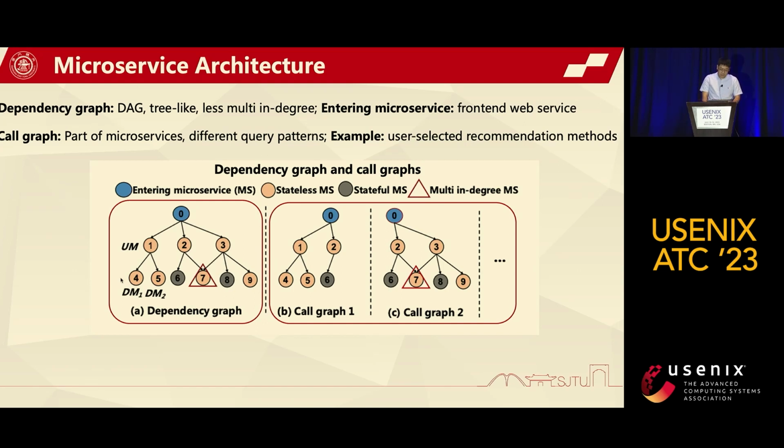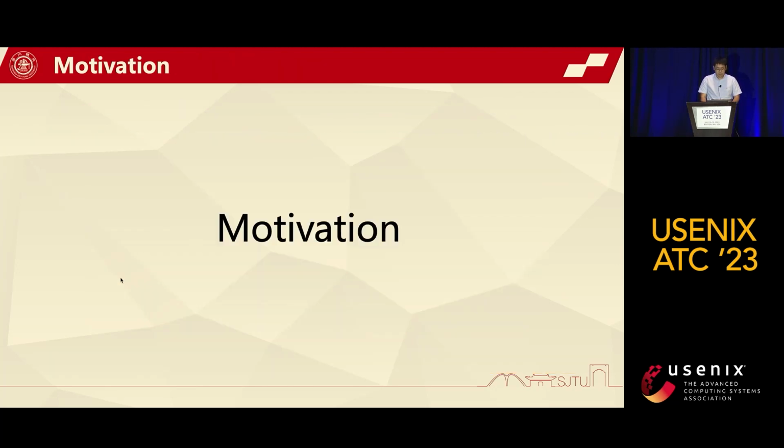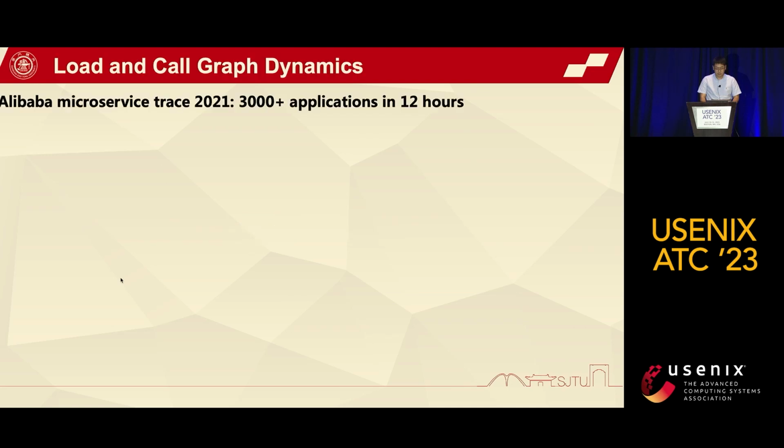A production microservice application often has multiple call graphs, as users have different usage patterns. A user query may only go through part of the microservices in the dependency graph. For example, depending on the user's selected recommendation method, the call graph of different queries may be different. Therefore, microservice applications have complex dependency structure and various call graphs of user queries. Next, I will introduce the motivation of this paper.